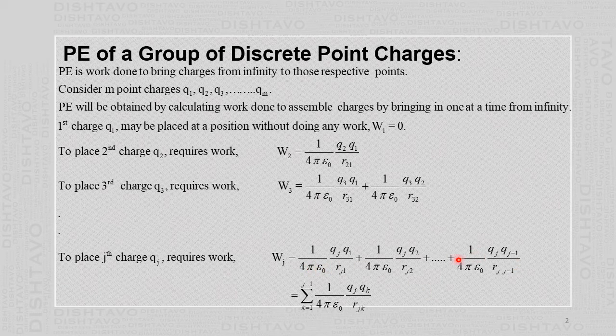This is the work, and we write it with the symbol summation k equal to 1 to j minus 1, 1 upon 4 pi epsilon 0. qj is the same throughout, so qj is common. Then r suffix jk, with k from 1 to j minus 1, and qk, so q1 q2 q3 up to qj minus 1.